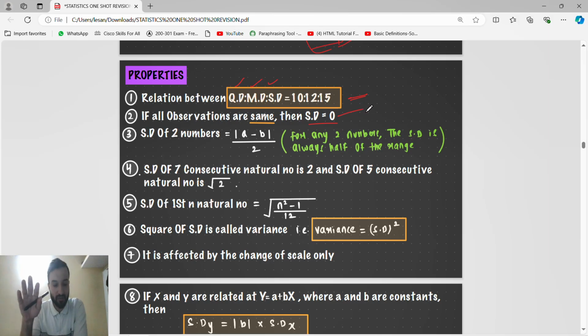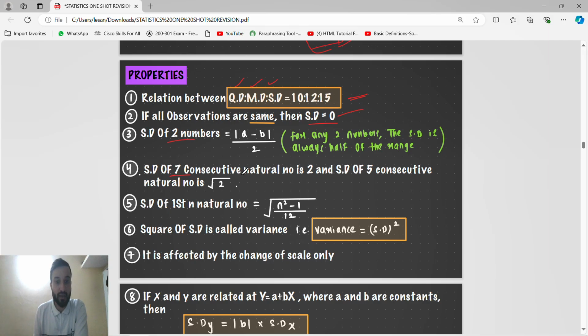If all the observations are the same, or constant, then mean deviation, standard deviation, range, quartile deviation, arithmetic mean, median, mode, everything is 0. If all the observations are the same, or constant, or 0, it will be 0. Standard deviation of two numbers a and b is the modulus of a minus b by 2.